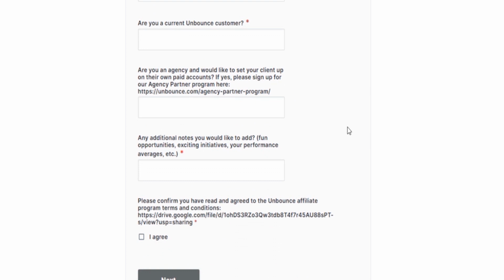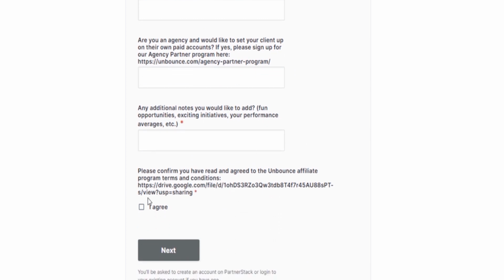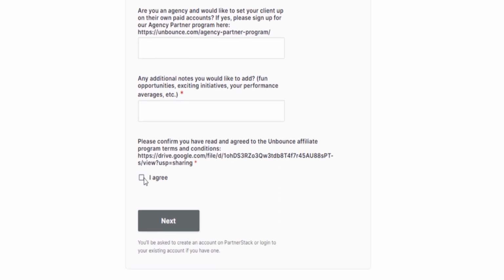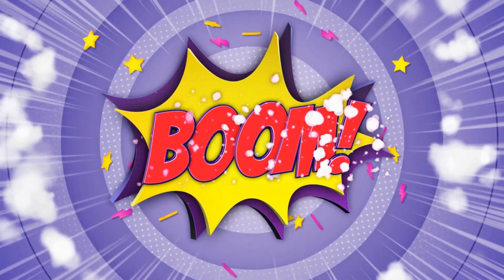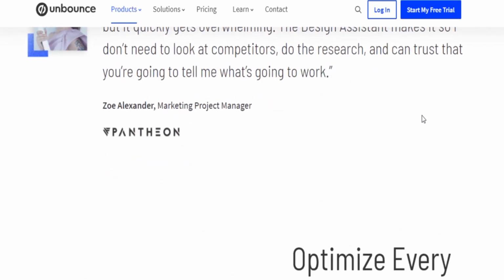Once you've successfully created your account, the first thing that you have to do is agree to the terms of service to get your unique referral link. Now what you're going to do next is click on this button to agree to that, and boom, congratulations! That's how you can create a free account on the Unbounce Partner Program.